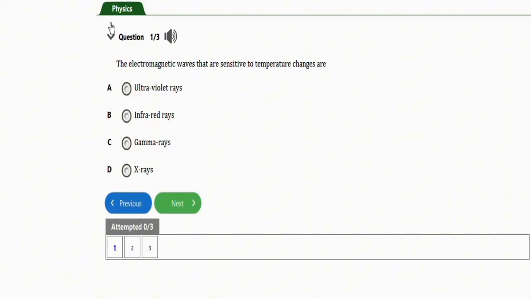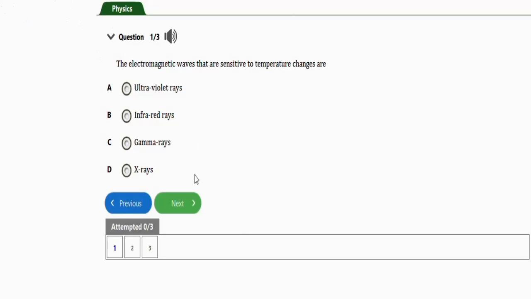are, we have option A to be ultraviolet rays, option B to be infrared rays, option C to be gamma rays, option D to be X rays. So guys, the correct option to this question is option B, which is infrared rays. Infrared rays are electromagnetic waves that are sensitive to temperature changes.